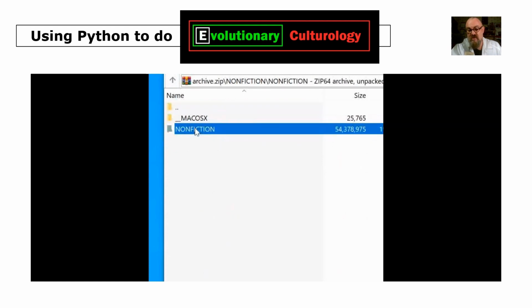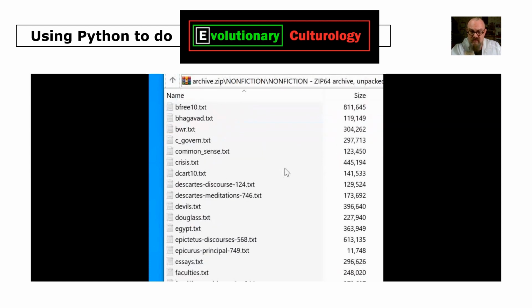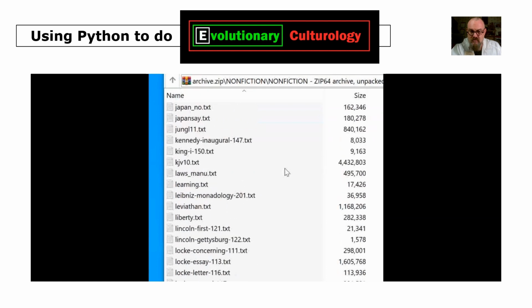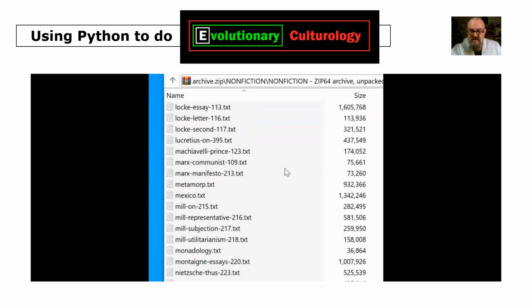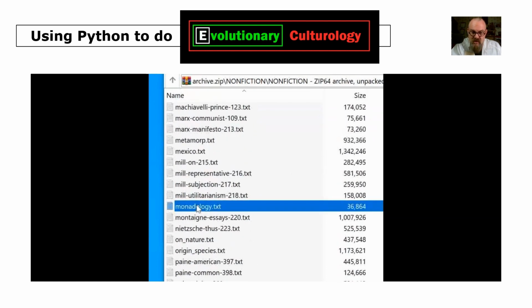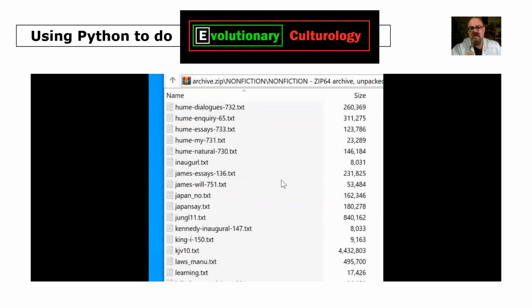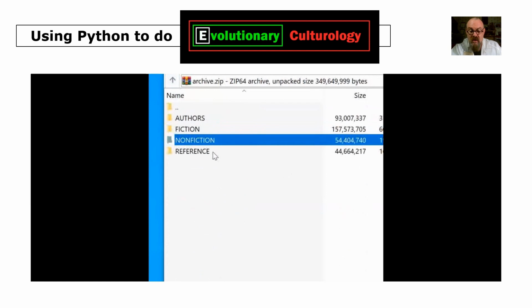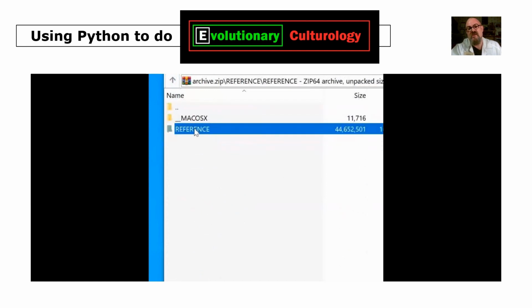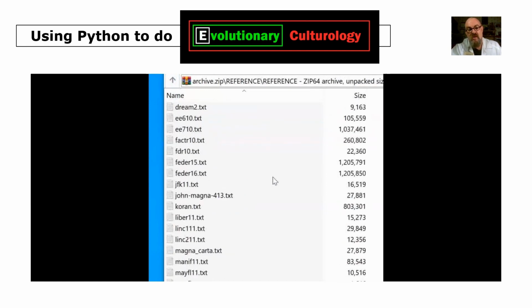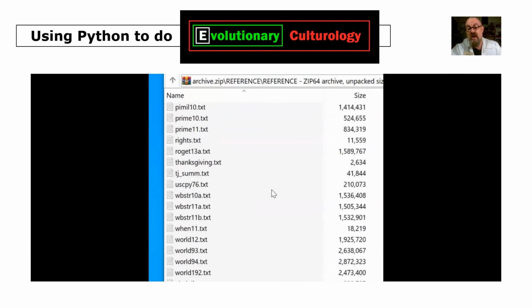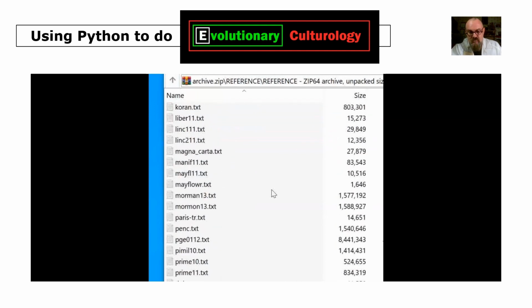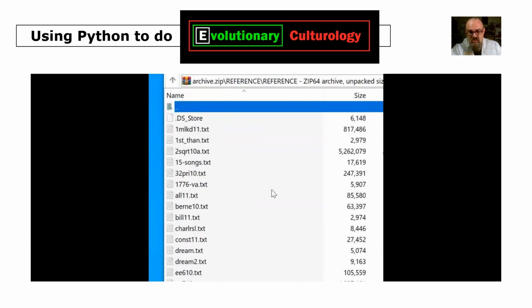Non-fiction, so other works, classic works, as text files. There's Monadology by Leibniz. Monads are similar to fractal Holon partons, but he didn't get it quite right. And the last one is reference. So in there we have dictionaries and thesauruses or thesauri and the Koran and all sorts in there.